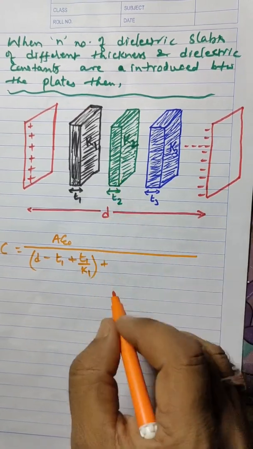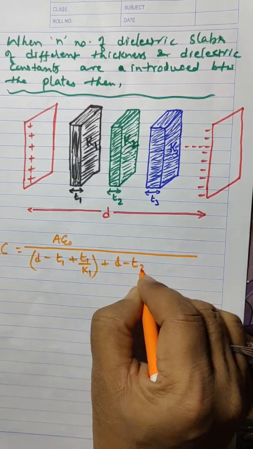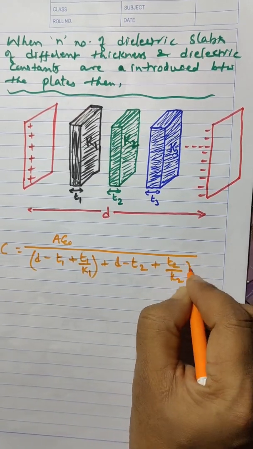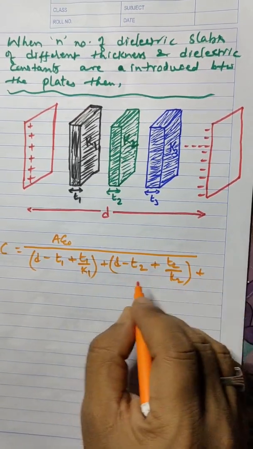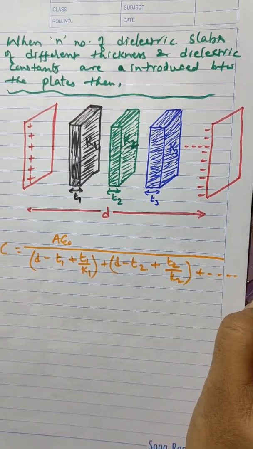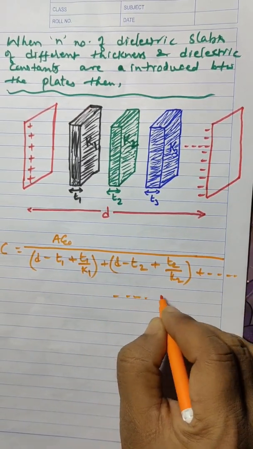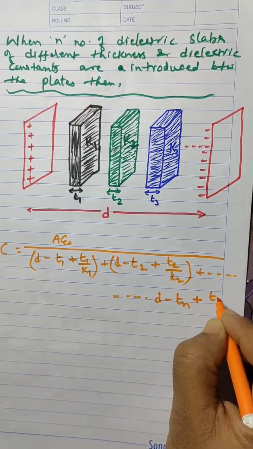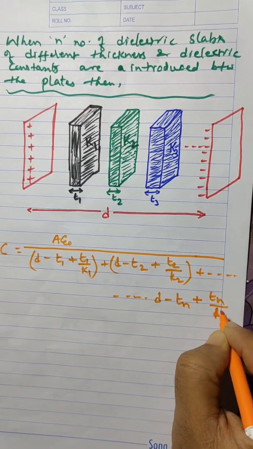Similarly for the second one, d minus T2 plus T2 by K2, plus if you continue like this and so on, finally for the last we can write d minus Tn plus Tn by Kn.